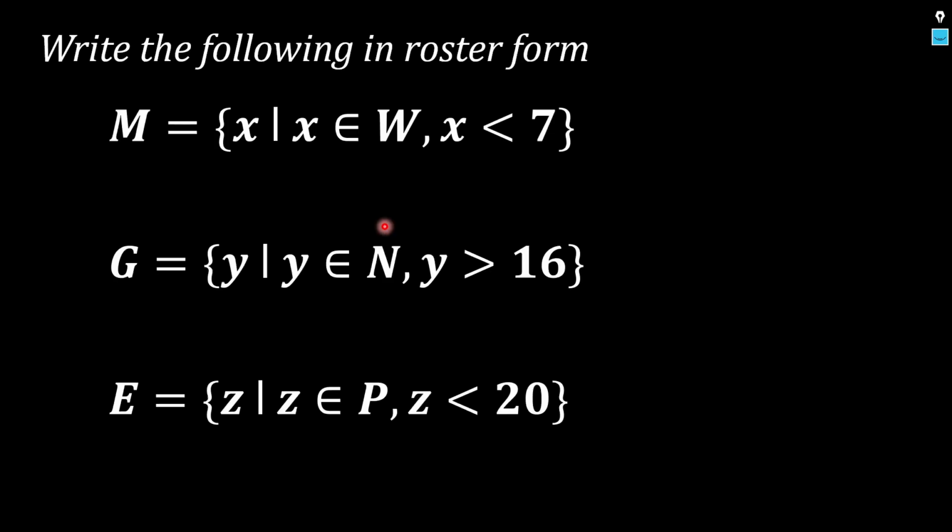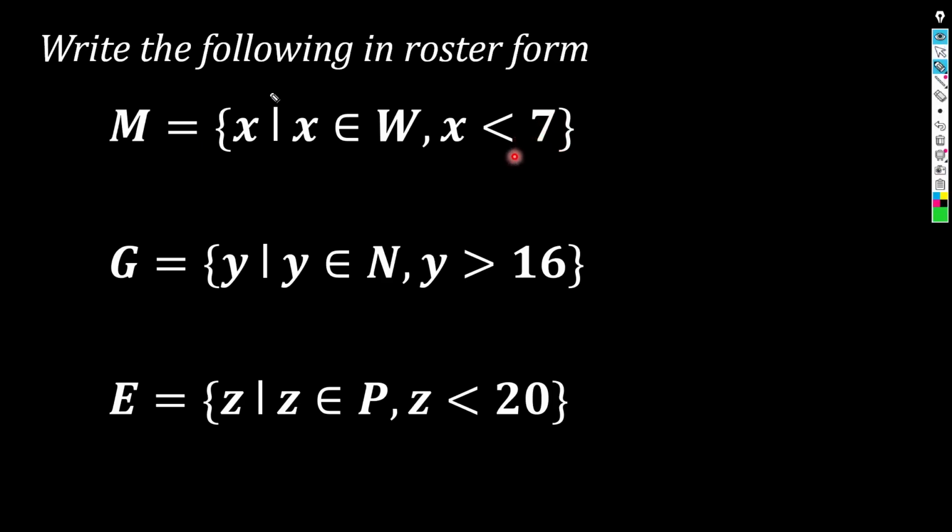Okay? Now, let's answer a couple of exercises here. Dapat, at this point, napag-aralan nyo na yung asynchronous materials. And now we are familiar with the special number sets. Sina W, si N, si P. First, the task is to write each set, which at the moment are written in set builder notation, in roster form. In other words, yung listing method, we list all the elements. Well, if we can, because there might be sets here that are infinite sets.